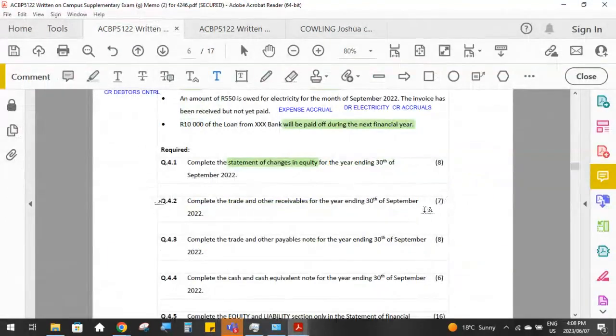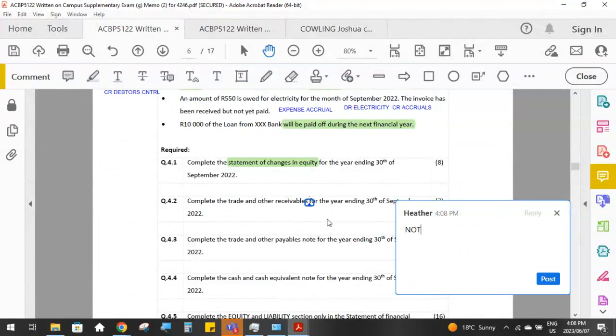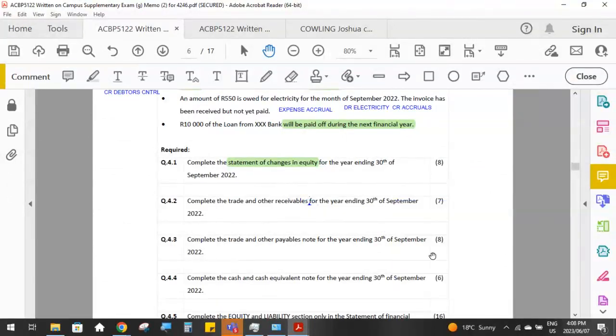So then 4.2 for 7 marks: complete the trade and other receivables note for the year ending 30th of September. I can't see that if I do it like that. So we want trade and other receivables.